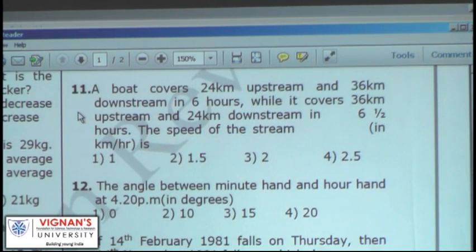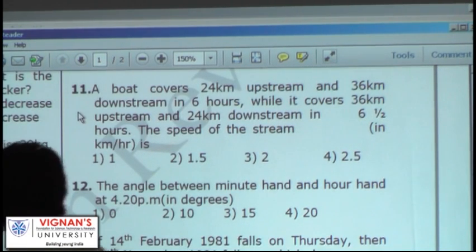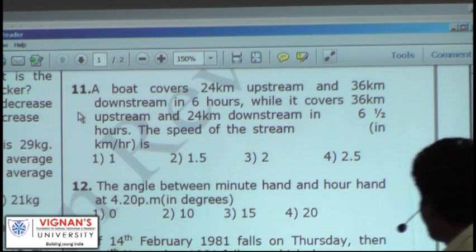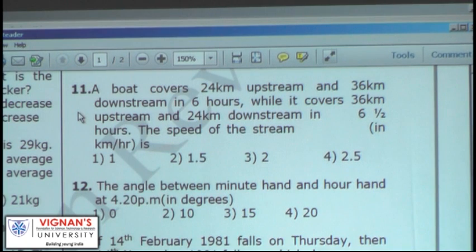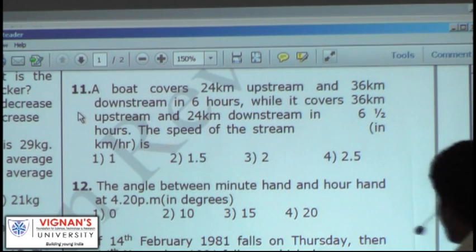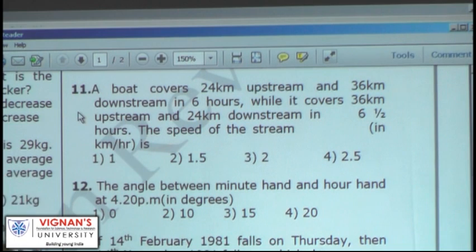A boat covers 24 kilometers upstream and 36 kilometers downstream in 6 hours, while it covers 36 kilometers upstream and 24 kilometers downstream in 6.5 hours. The speed of the stream in kilometers per hour is. How many of you could solve this? 11th one?